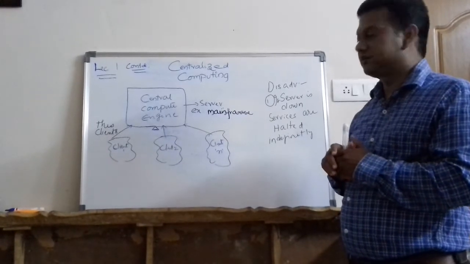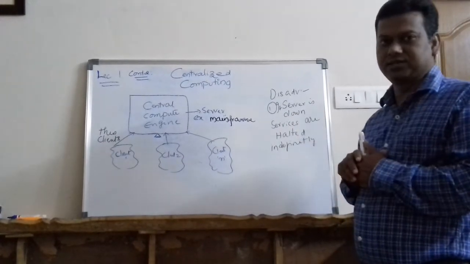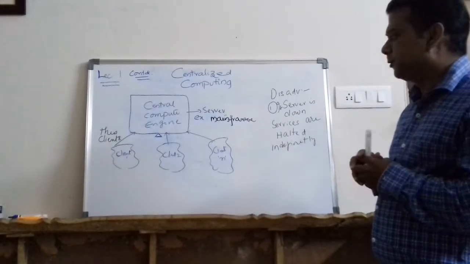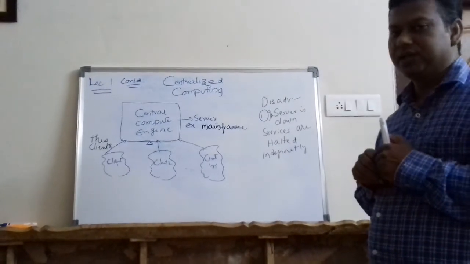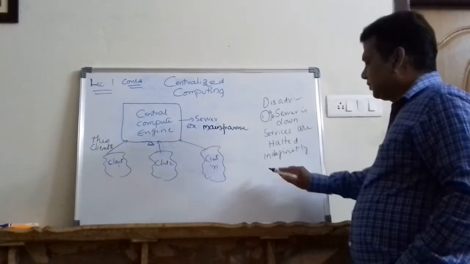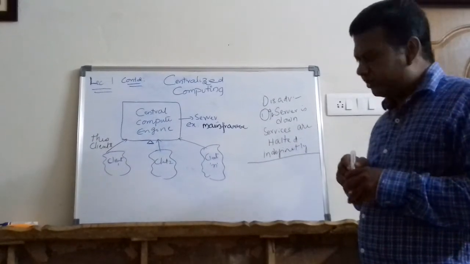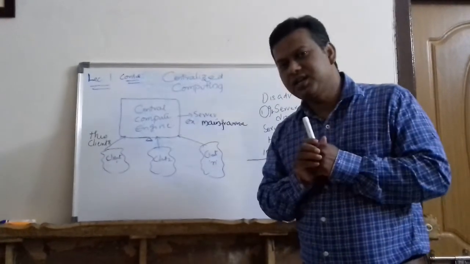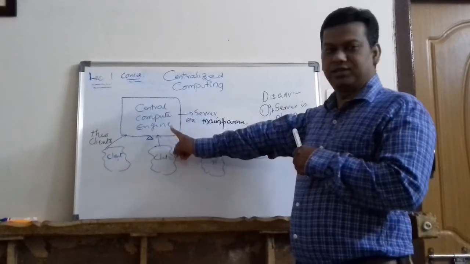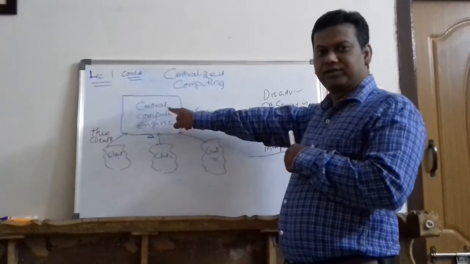Now you may ask, sir, why should I use centralized computing when there is such a major problem in it? So please think, are there any advantages in centralized computing? There are certain advantages also, friends. If I wanted to provide security to my server, how many machines do I have? Only one. So if I need to buy antivirus, I buy it for one machine.